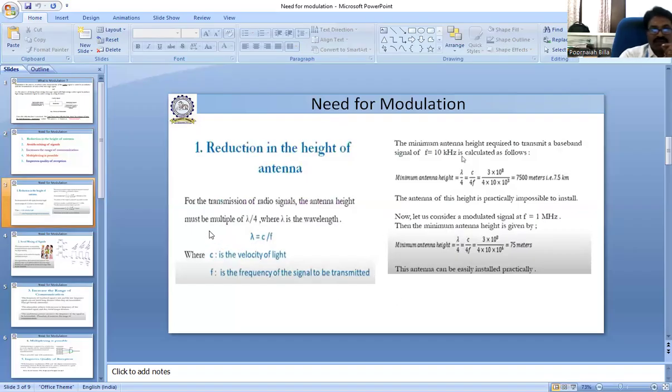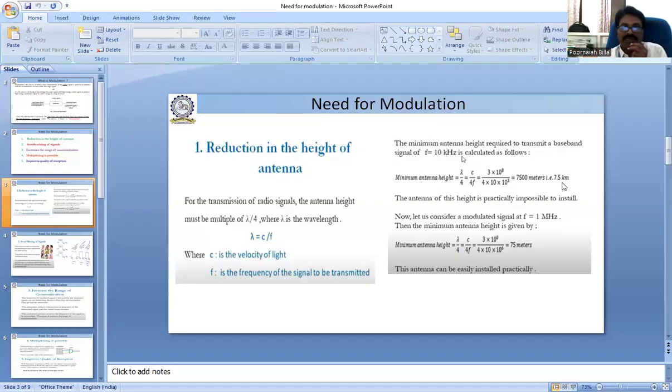We transmit the signal with the help of an antenna. The antenna height must be lambda by 4, where lambda equals C by f. For example, if f equals 10 kHz, the maximum antenna height is lambda by 4, which is C by 4f. C is the velocity of light. We get 7,500 meters, which means 7.5 kilometers. It is not possible to directly transmit the information signal at the same frequency.